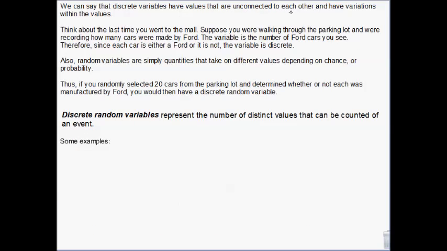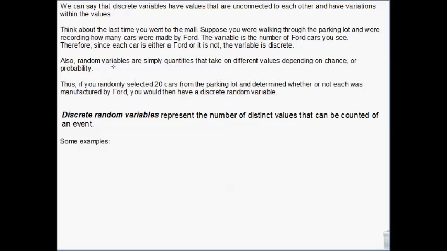Discrete variables are values that are unconnected and can have variations within the values. So discrete variables: unconnected variables that can have variation within the value. Random is that we cannot predict what those values will be.